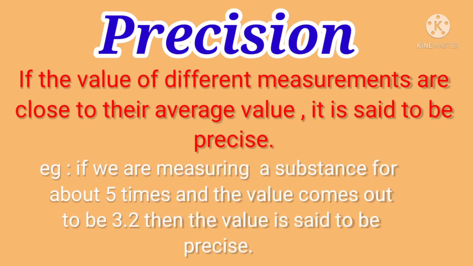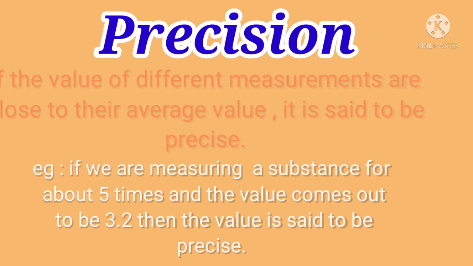If we are measuring a substance 5 times and the value comes out to be 3.2 each time, then the value is said to be precise. In other words, precision is repetition.